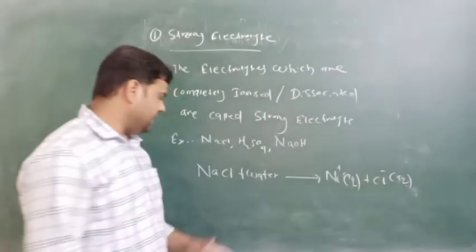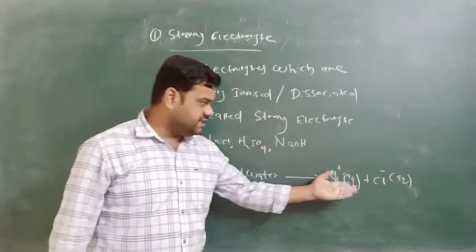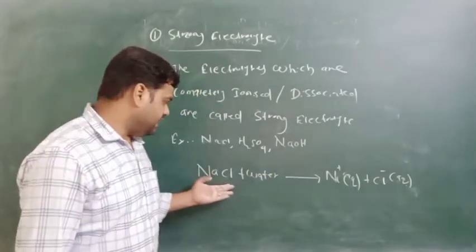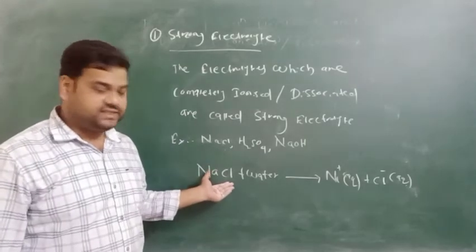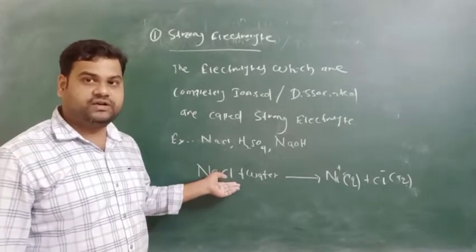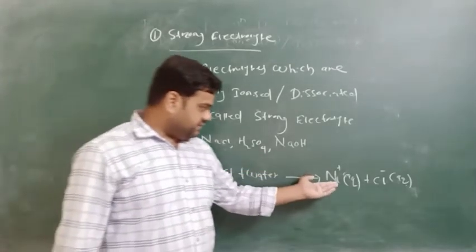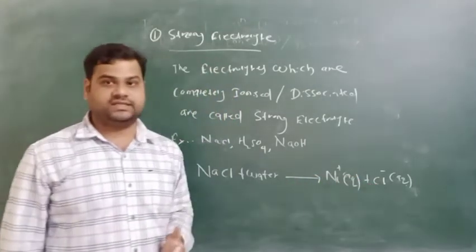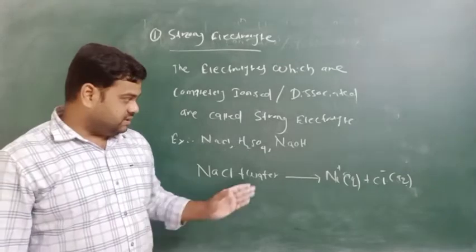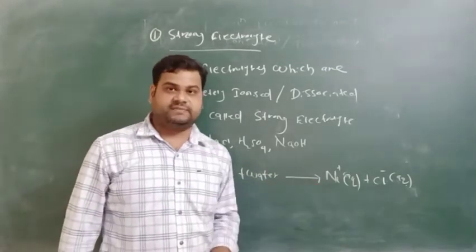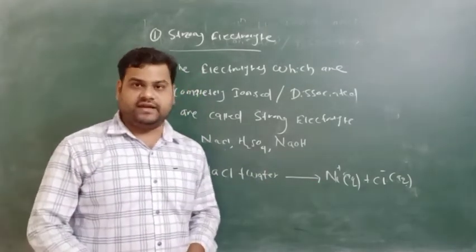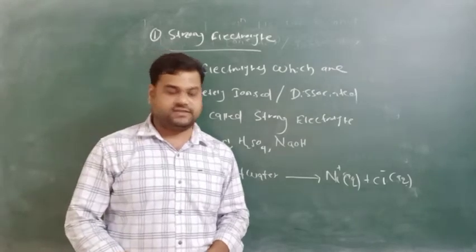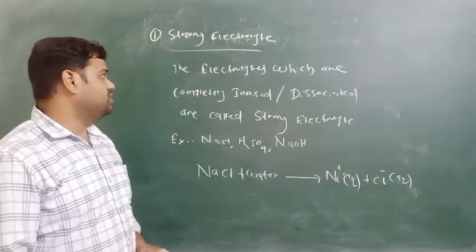NaCl decomposes to form Na plus and Cl minus ions. NaCl completely dissociates in its aqueous solution to form the respective positive and negative ions. This is all about the strong electrolyte.